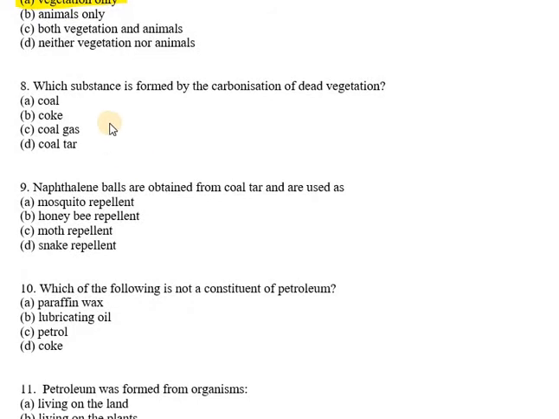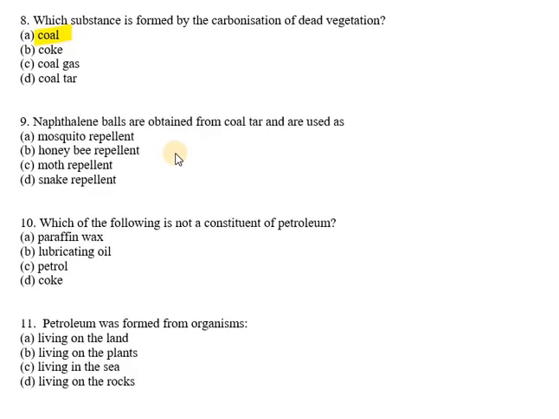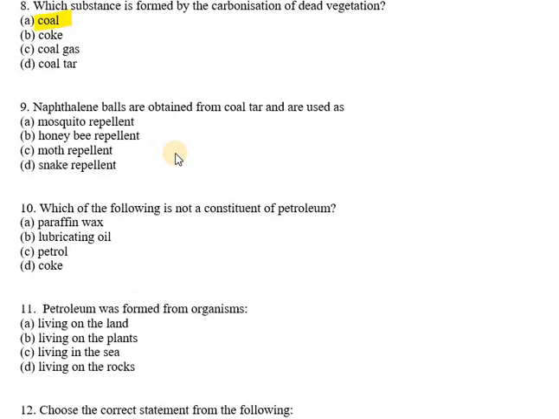Now question number 8. Which substance is formed by the carbonization of dead vegetation? The main constituent of coal is carbon. So the right option is coal. Now question number 9. Naphthalene balls are obtained from coal tar and are used as mosquito repellent, honeybee repellent, moth repellent. Naphthalene balls are actually used as moth repellents.